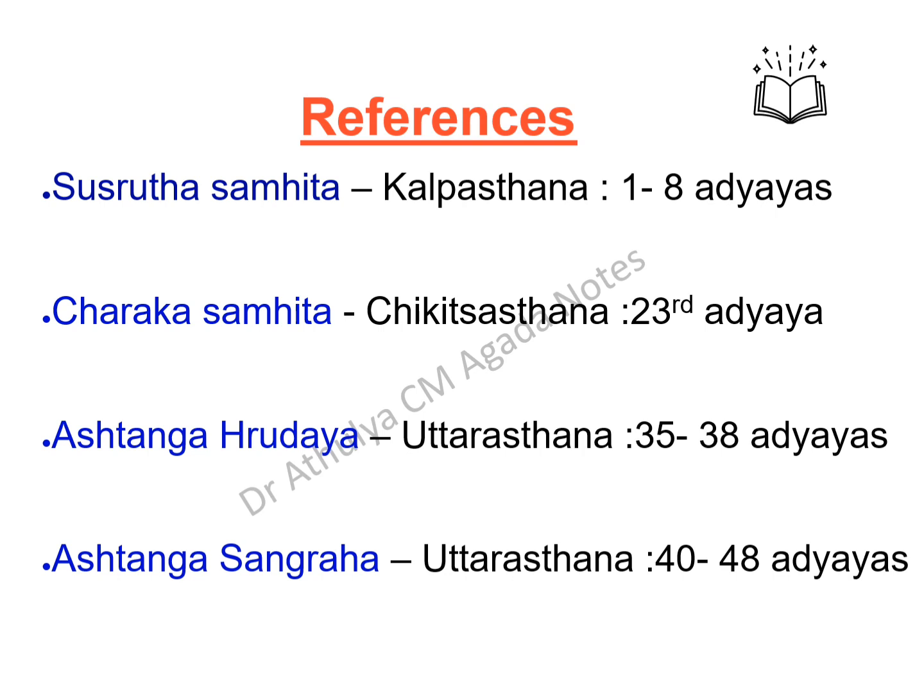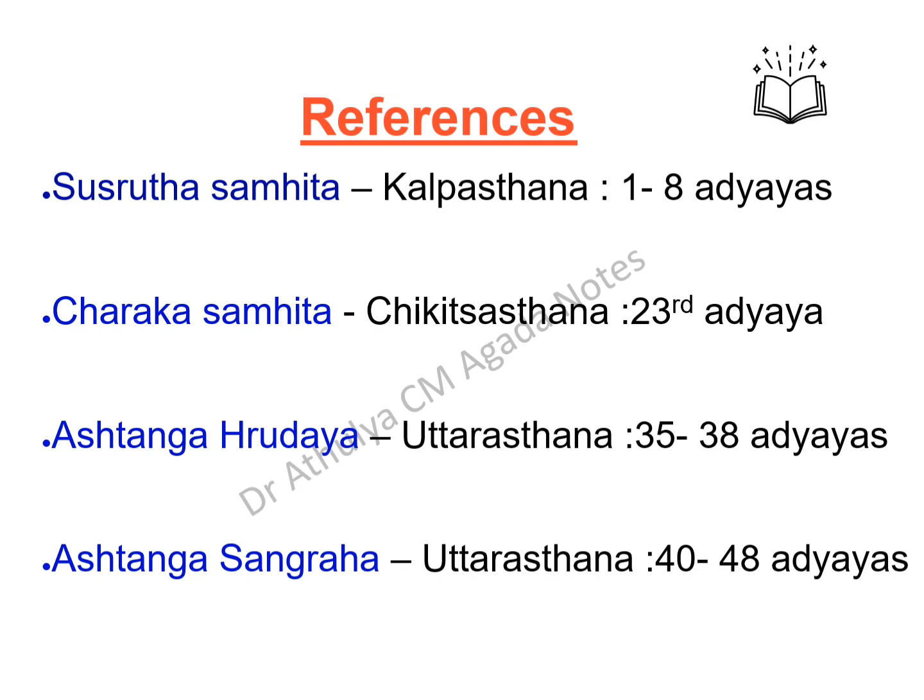In Charak Samhita, he has referred to Vishachikitsa in the 23rd Adhyaya of Chikitsa Sthana, which is called Vishachikitsitam Adhyayam. Next, in Ashtanga Hridaya, it is written in the Uttarasthana in the 35 to 38 Adhyayas. And lastly, Ashtanga Sangraha has also given it in the Uttarasthana in the 40 to 48 Adhyayas. These are the Brihatraya references.